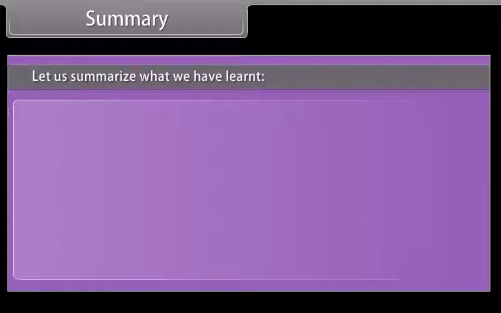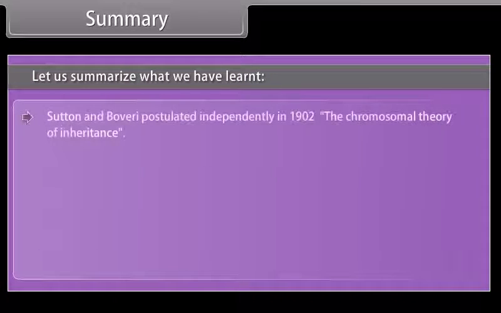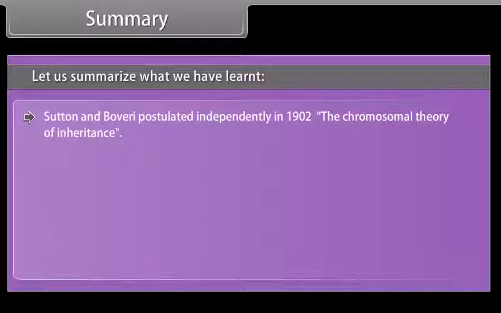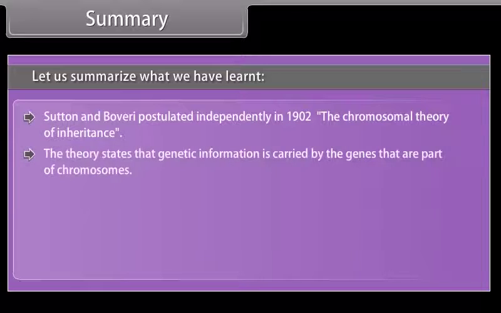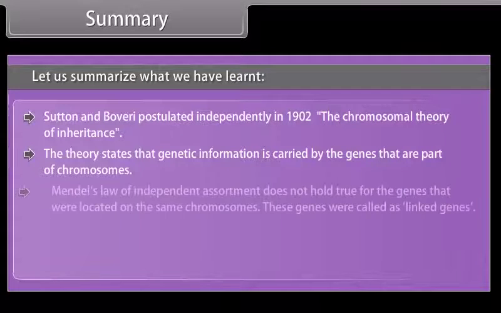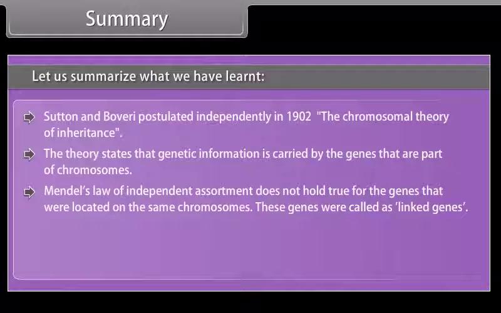Summary. Let us summarize what we have learned. Sutton and Boveri postulated independently in 1902 the chromosomal theory of inheritance. The theory states that genetic information is carried by the genes that are part of chromosomes. Mendel's law of independent assortment does not hold true for genes that are located on the same chromosome. These genes are called linked genes.